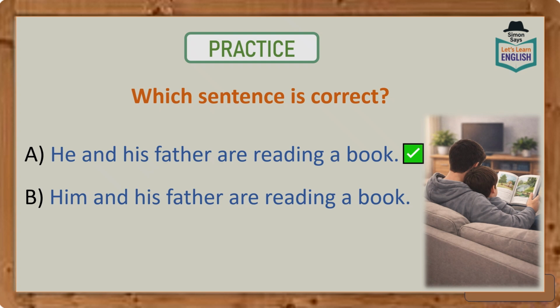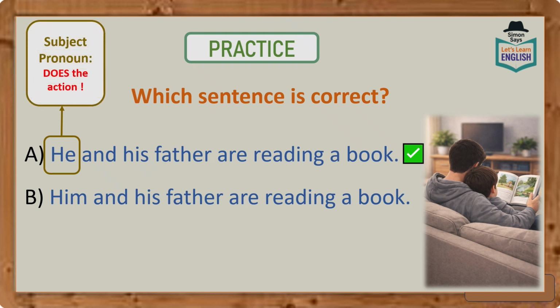But why is that? Well, he is a subject pronoun that does the action. And the action in this case is reading. Therefore, the sentence, he and his father are reading a book, is correct.